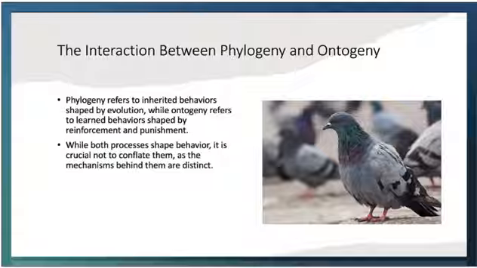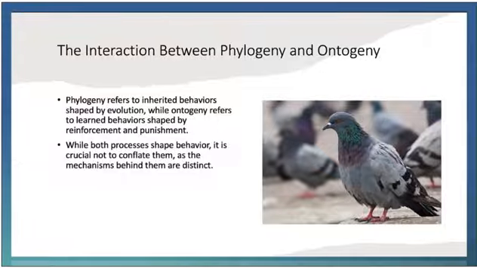So it's important to recognize that phylogeny and ontogeny are not mutually exclusive. They interact to shape the behavior of individuals. Phylogenetic behaviors provide a foundation upon which learned behaviors can be built. For example, humans' ability to learn language is facilitated by our phylogenetic predisposition to process sounds and to produce speech. However, Skinner cautioned us not to confuse the two. While it may be tempting to attribute behaviors we cannot easily explain to phylogenetic processes, we must carefully consider whether those behaviors were in fact learned through experience.